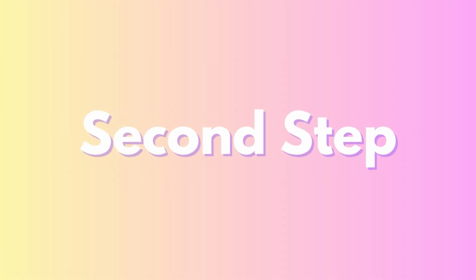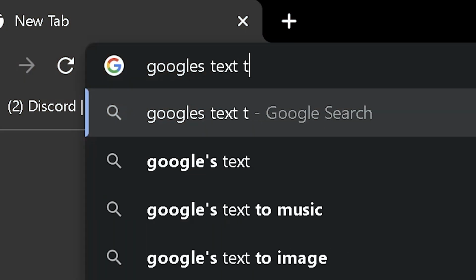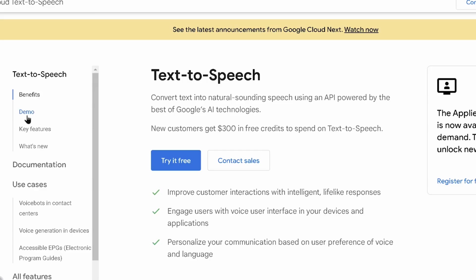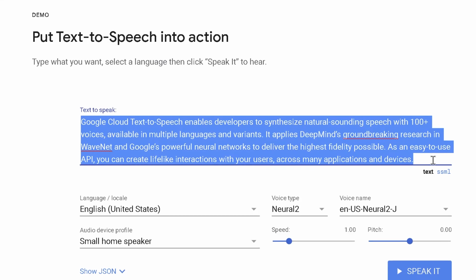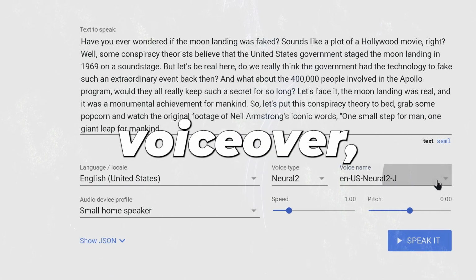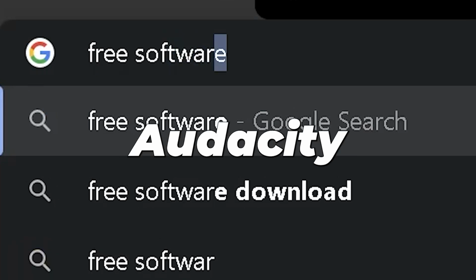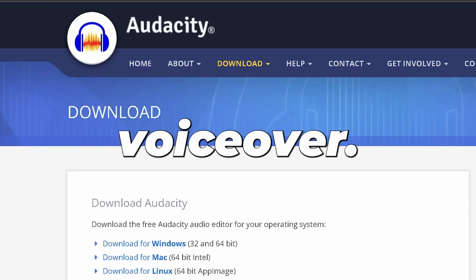The second step is creating a cool AI voiceover. For this, I'm going to use Google's text-to-speech. Just go to Google's text-to-speech website and in the demo section, paste your script. We have to pay to download the voiceover, but don't worry, we can record it. Just download free software called Audacity on your PC to record the voiceover.